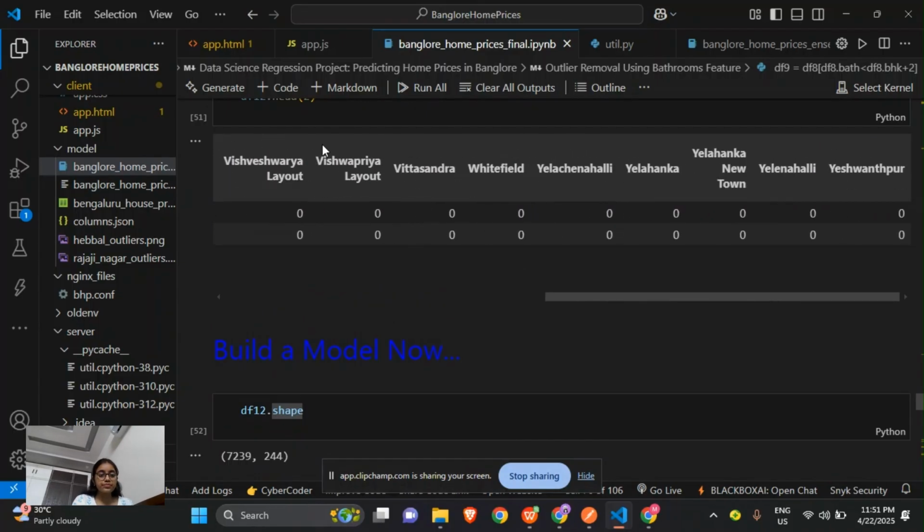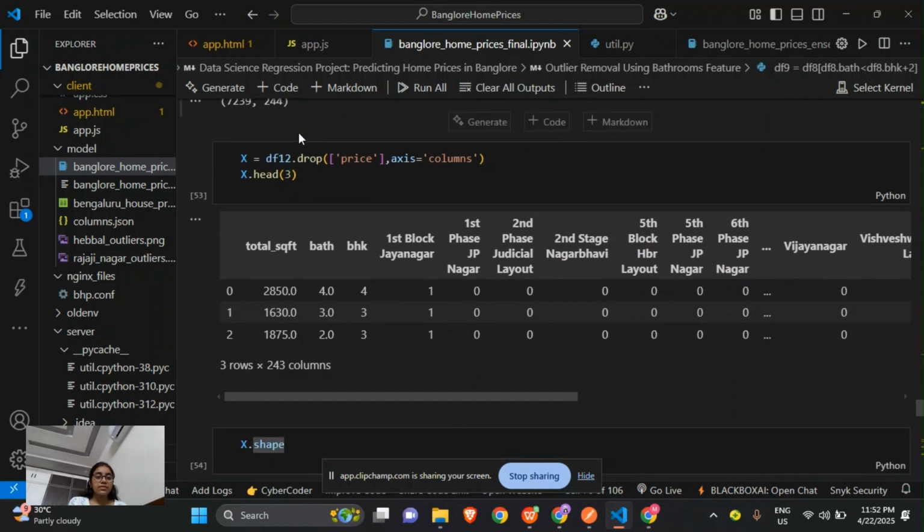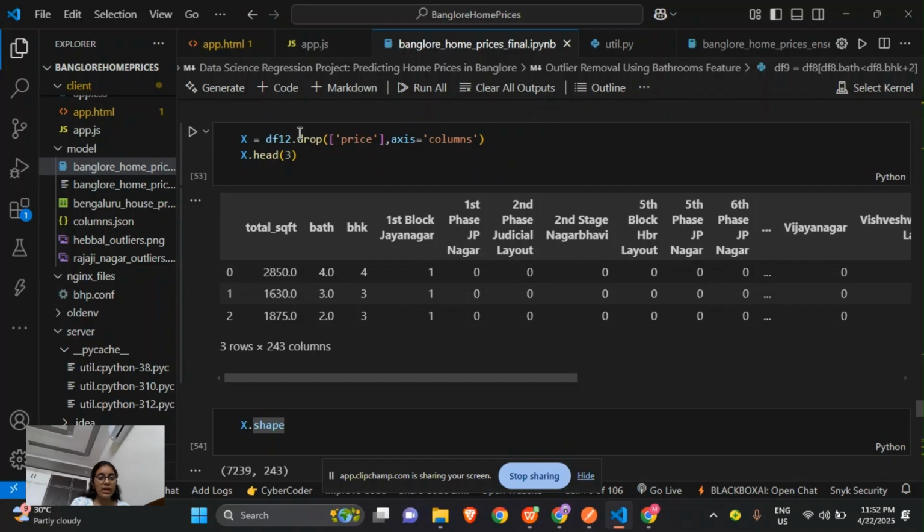Now we will create a data model. First, we will check for the number of rows and number of columns. Here, we will create a variable x with a feature matrix by dropping the price column, the target variable. So x contains all the input features of the model excluding the target price. This is used for giving input to the machine learning model.